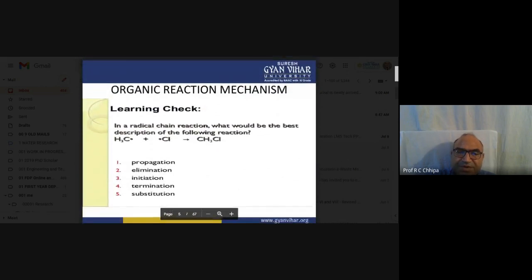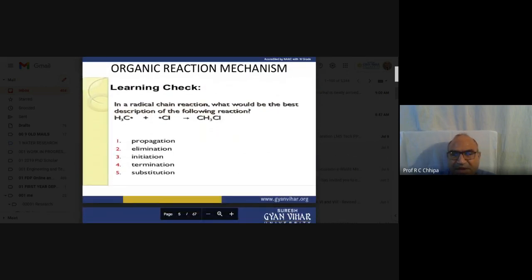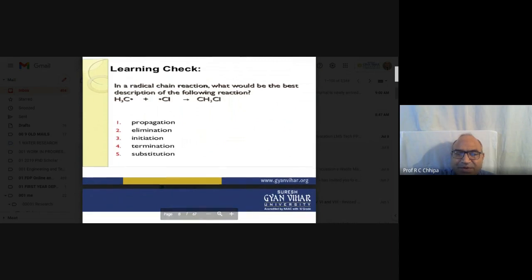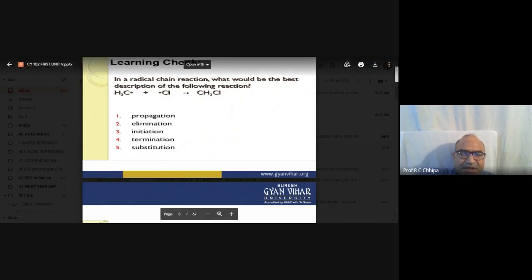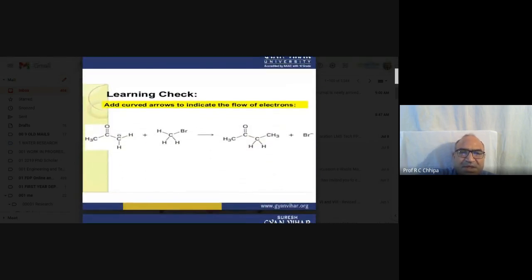Intermediate species. This is one of the examples I discussed earlier in the radical chain reaction. Here also, the chain reaction would be the best description of the following. CH3 dot, chlorine dot, whatever I have discussed, the free radicals, the formation of methyl chloride. Here, what will be their propagation, the initiation, the termination, the substitution.